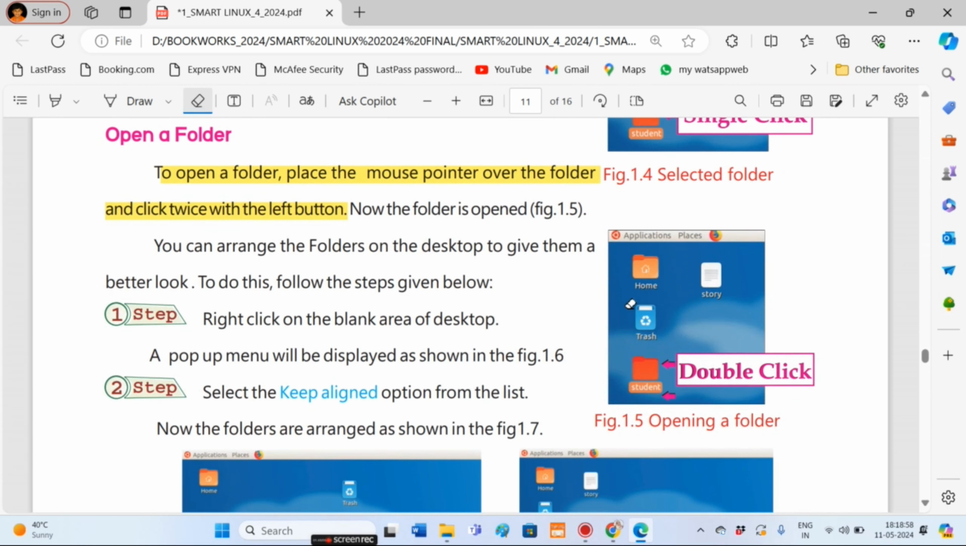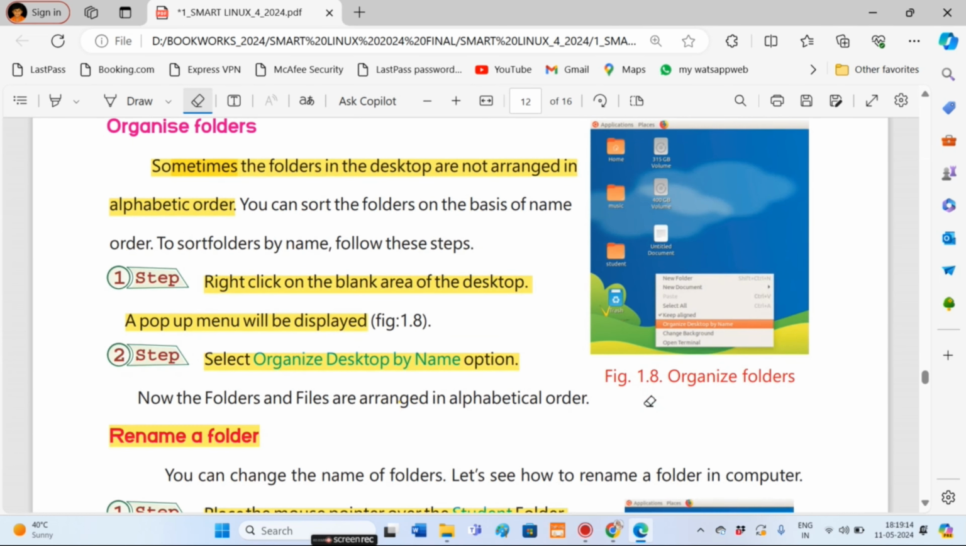Open a folder. To open a folder, place the mouse pointer over the folder and click twice with the left button. Organize folders. Sometimes the folders in the desktop are not arranged in alphabetic order. To sort the folders, right-click on the blank area of the desktop. A pop-up menu will be displayed. Select Organize Desktop by Name option. Now the files and folders are arranged in alphabetical order.